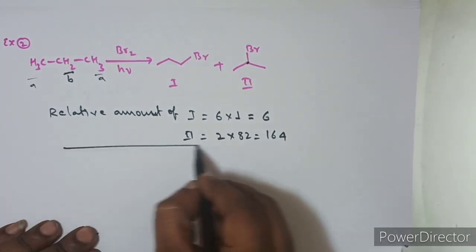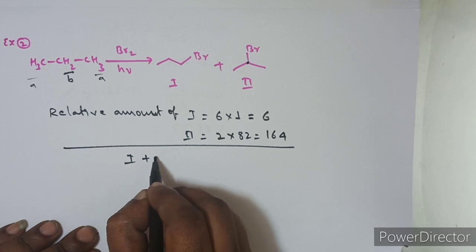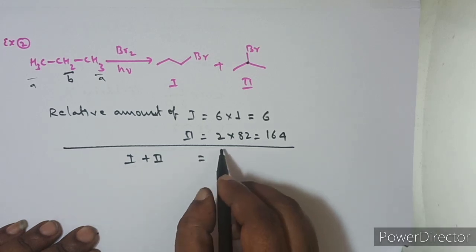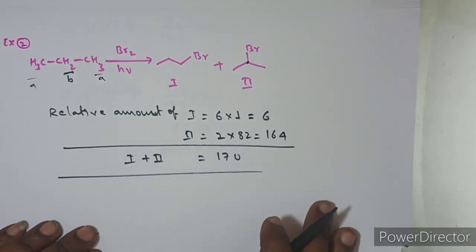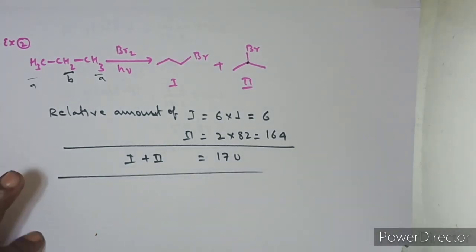Now what you do? Take the sum of the relative amounts. Sum of relative amounts is equal to what, guys? If you take the sum, it is equal to 170. Now that's all. You can solve the remaining thing now. So what is the percentage yield? Let us see that.